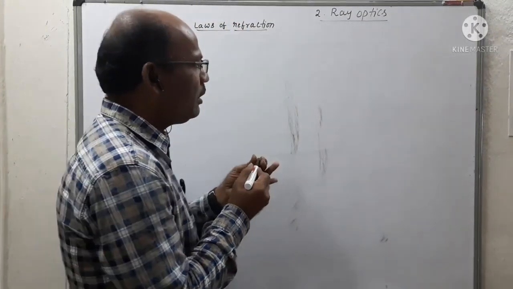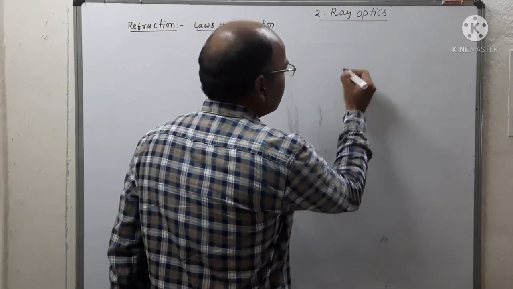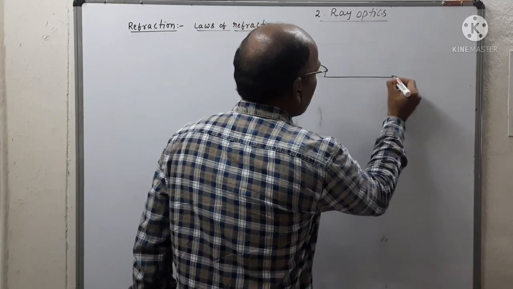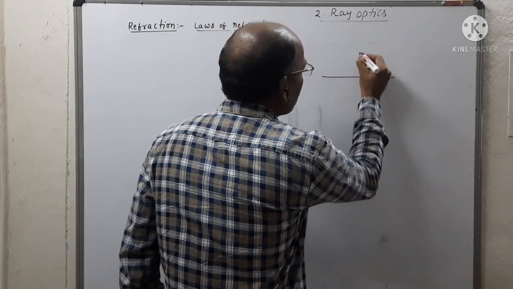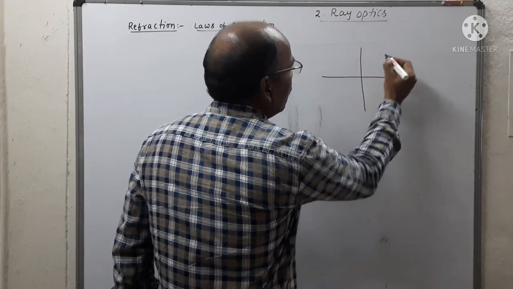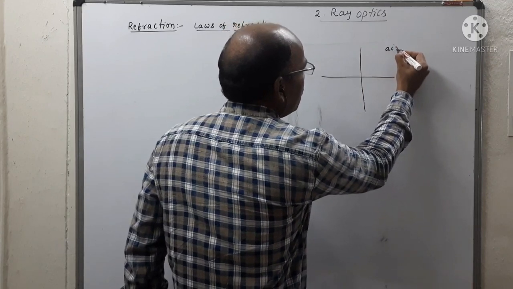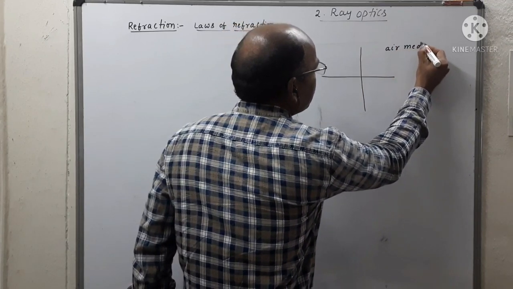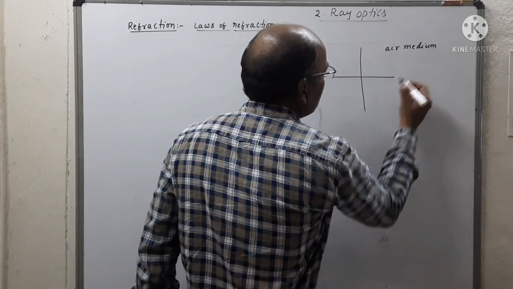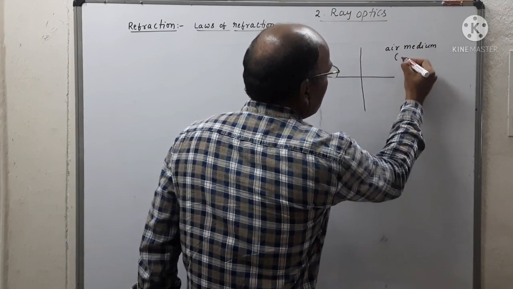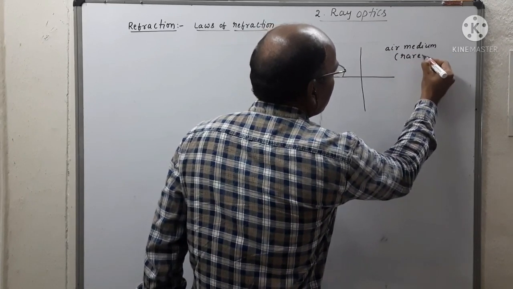So that can be observed like this. Let us say this is air medium, which is called rarer medium.